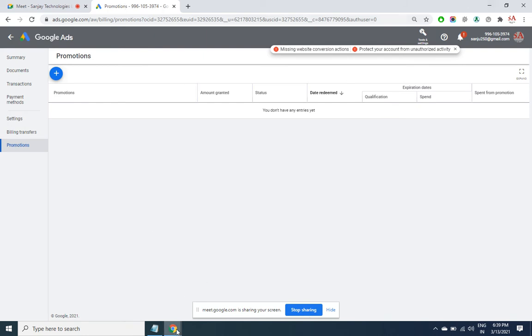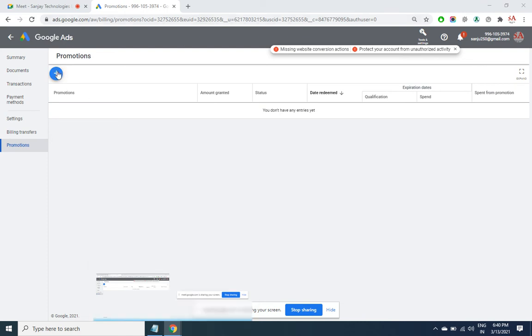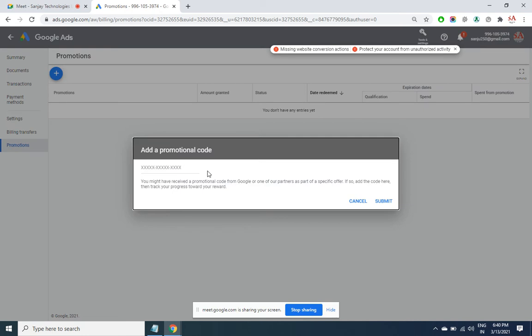So promo code, I've already given you the URL. Just go into google.com and search with AdWords promotional offer. Through that URL, when you go, it will be asking for the email ID. You give the email ID, you'll get some 14 characters code. Just enter the code in this place and that's it. You get 2,000 rupees credit immediately. But to redeem that, you would require 2,000 rupees cash spent. Okay.